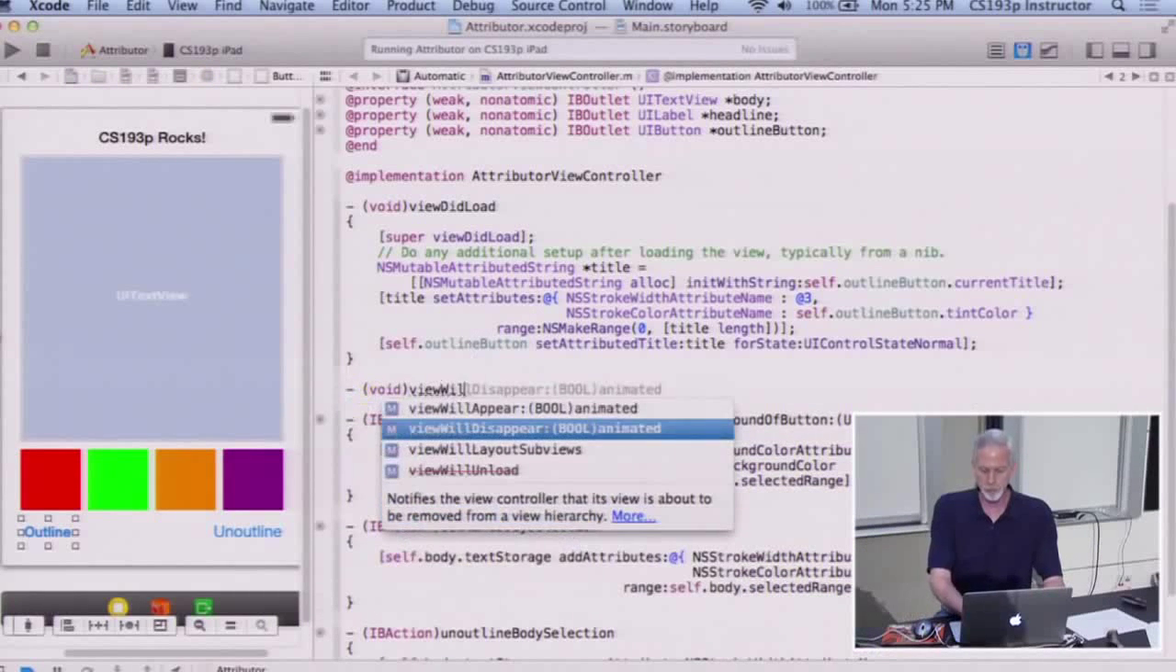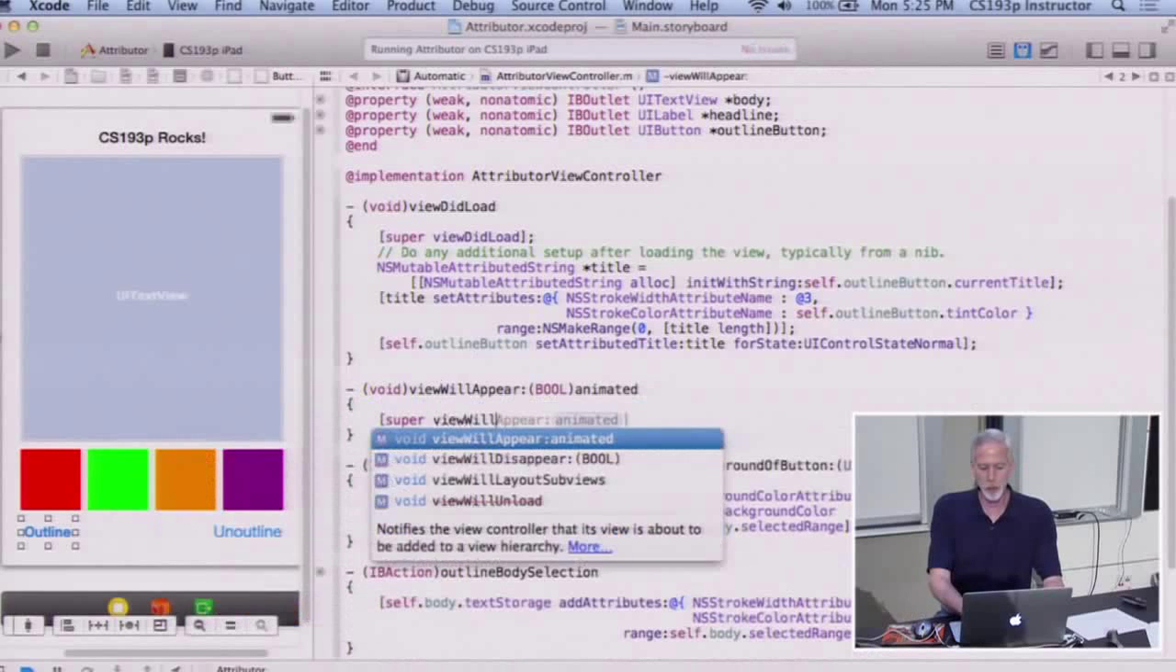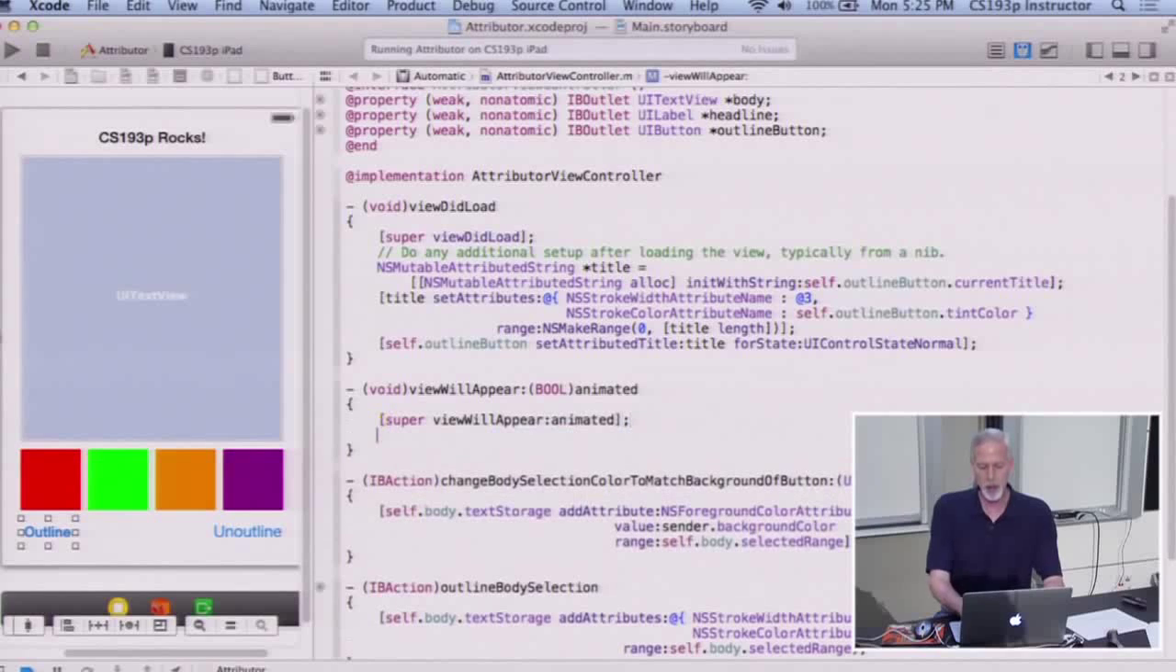viewWillAppear. When a view will appear, notice I'm always going to call super viewWillAppear. You can call super before or after you do your work. It kind of depends on what you want. Do you want your superclass to get a chance after you've done what you want to do, or before? Usually it doesn't matter too much. I don't know that UIViewController actually does things in these supers, but you always want to give them the opportunity. It's just part of the view controller lifecycle.